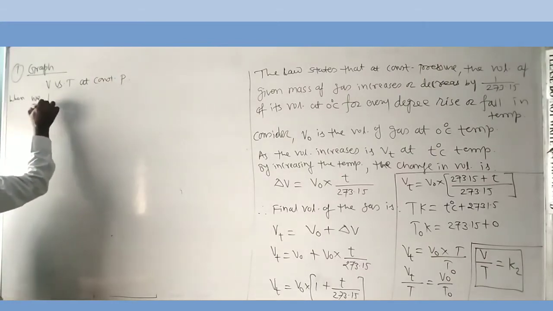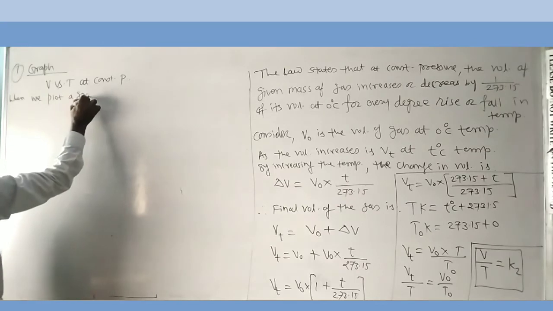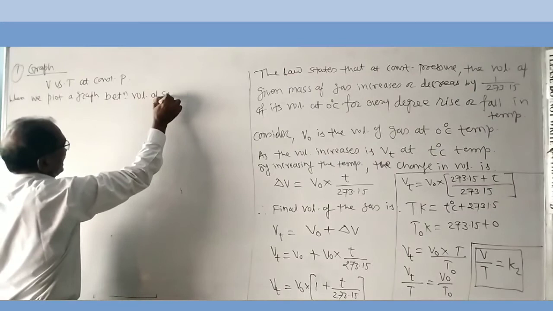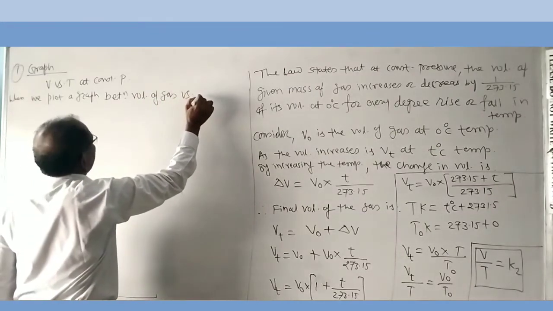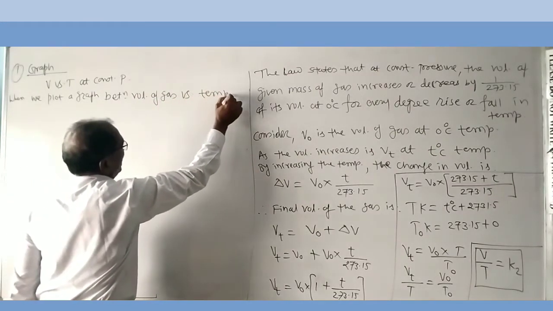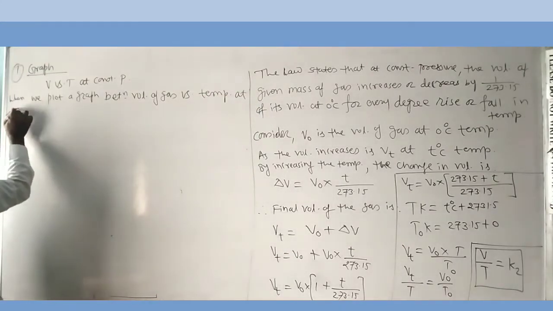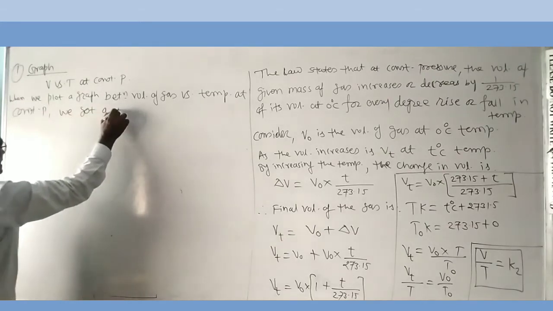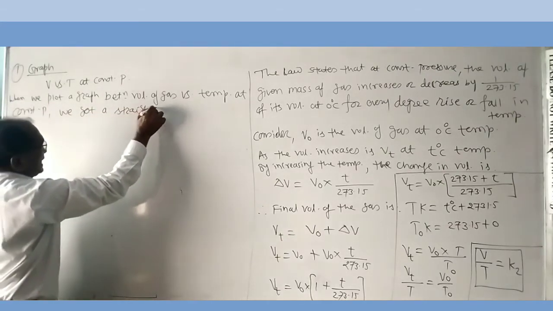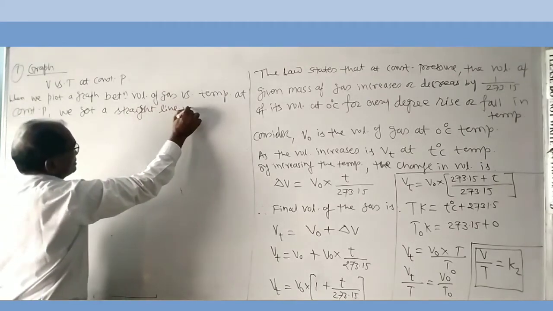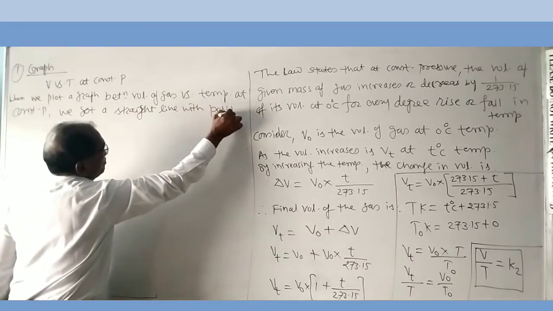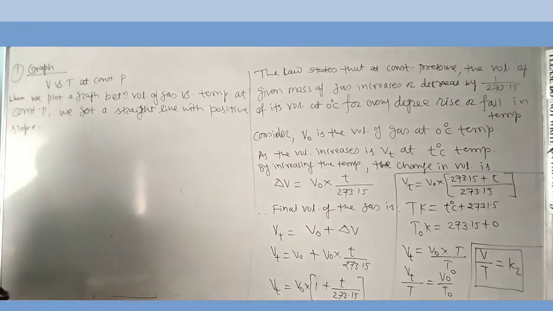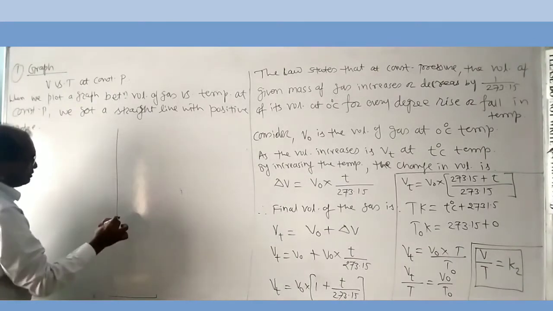When we plot a graph between volume of gas versus temperature at constant pressure, we get a straight line with positive slope.